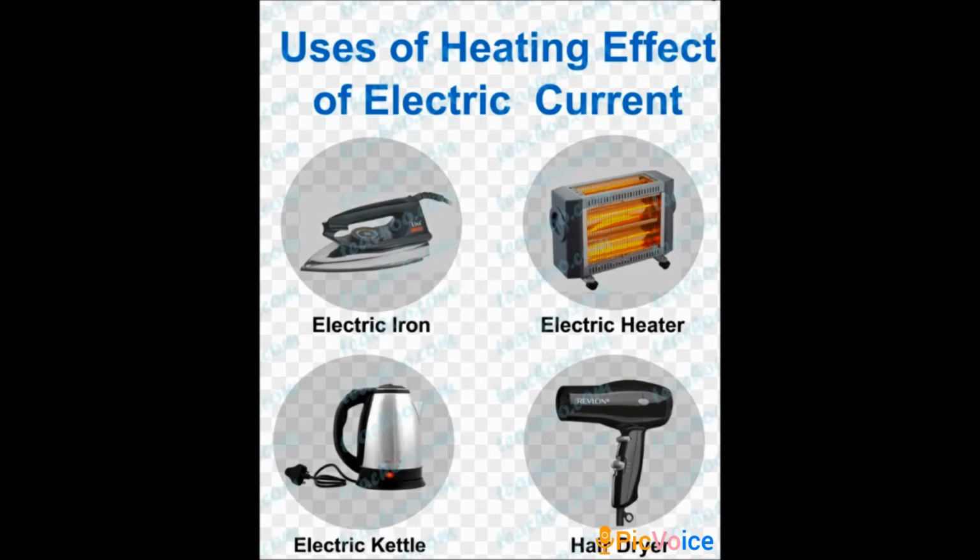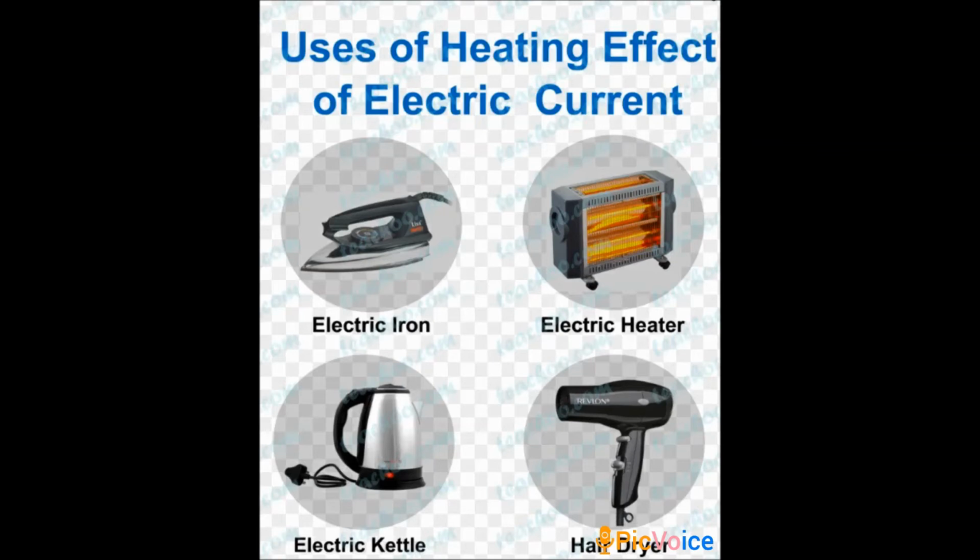The first application is electric heating devices. The heating effect of the electric current is used in many home appliances such as electric iron, toaster, oven, electric heater, and geyser. So at home we are using so many electric heating devices.